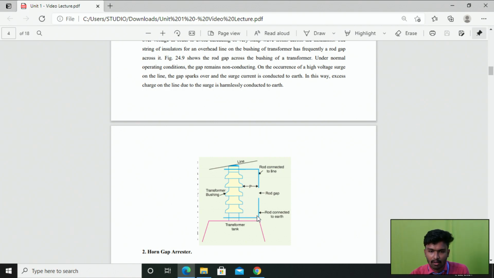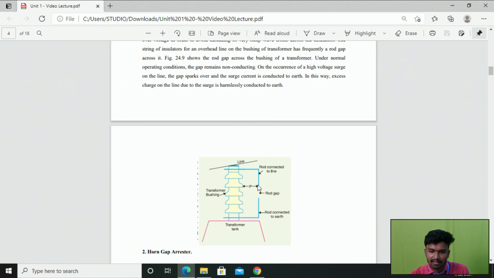Right, so under the normal operating condition the gap remains non-conducting, because the normal working voltage flows through the transmission line, and at that time it does not conduct across this gap. The gap between these two rods is non-conducting because no spark over is created here. But on the occurrence of any high voltage surge on the transmission line, whenever the extra surges are created, they start to flow through this rod to the ground this way.